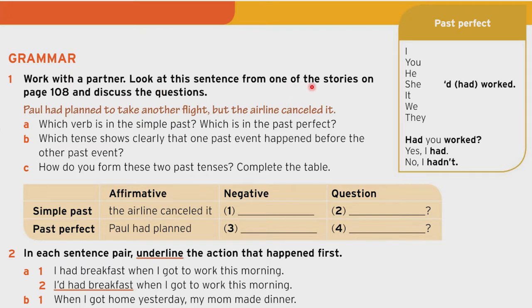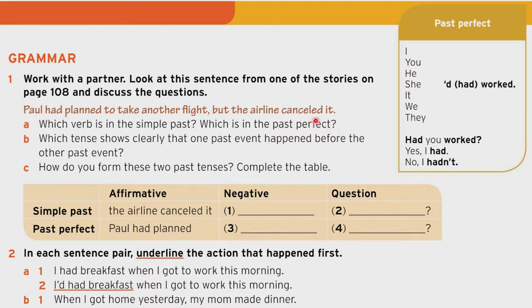Look at this sentence from one of the stories on page 108 and discuss the questions. Okay, so let's take a look to this sentence. It says Paul had planned to take another flight, but the airline canceled it. Which verb is in simple past and which verb is in past perfect?